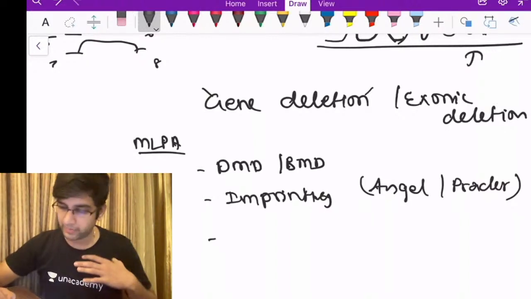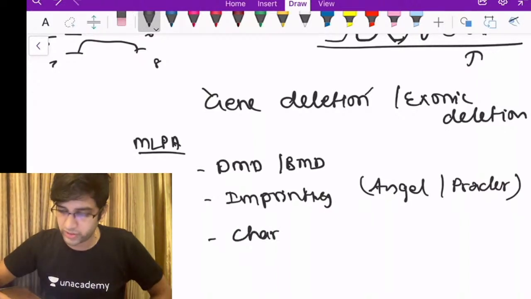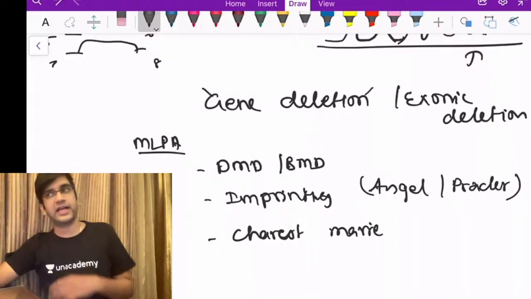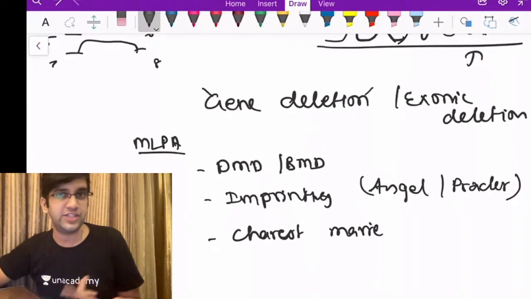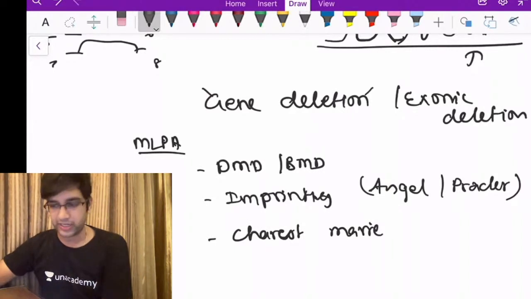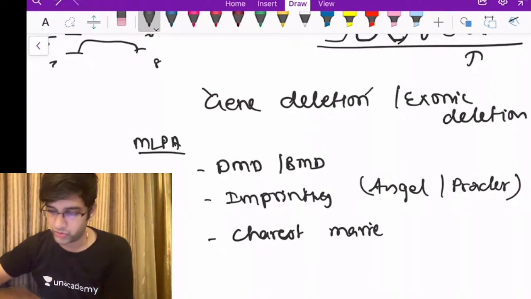The next one I might use them for is Charcot-Marie-Tooth disease. In Charcot-Marie-Tooth disease, what I'll be looking for is amplification, not deletion. Both for deletion and amplification, or duplication, I can use this.